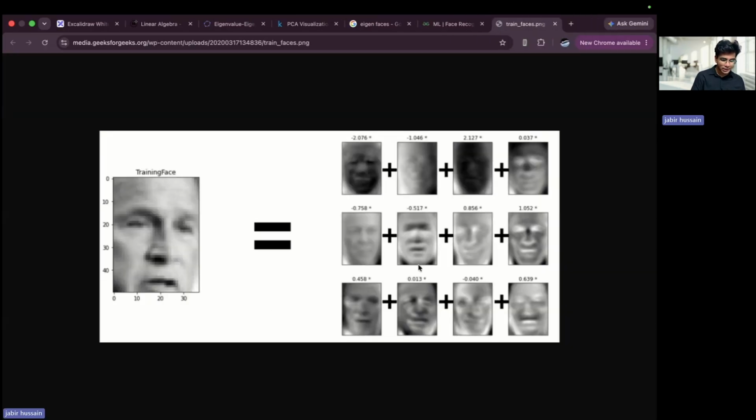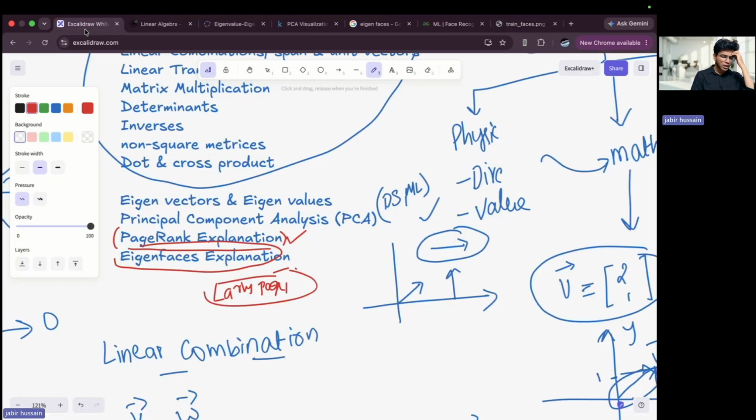This is known as eigenfaces, and this concept is related to eigenvectors only. From eigenvectors, we get eigenfaces. I don't want to go into PageRank explanation and eigenfaces explanation now, we'll see in the next class if needed, because again it will go up to 2 hours. What's the time? One. So let's stop it. We'll cover it some other time.